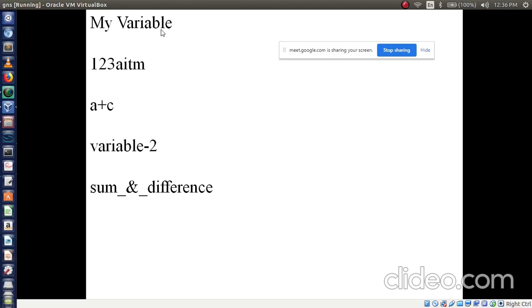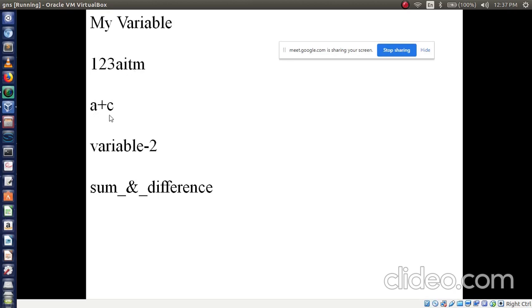Then what about the second one? 1, 2, 3 AITM I have used. Is it valid or invalid? Why invalid? Starting with digits. So we cannot call this a valid variable.